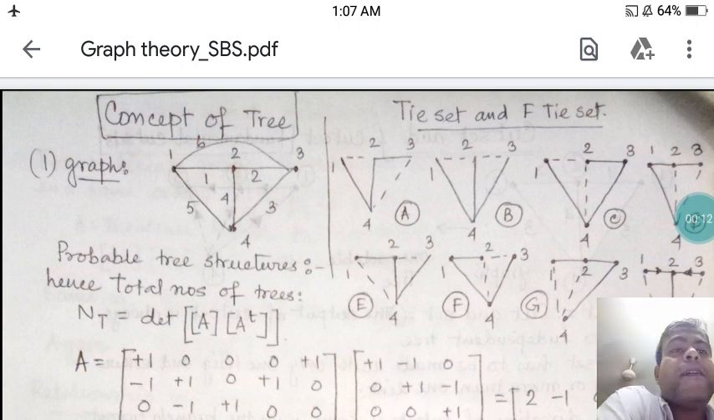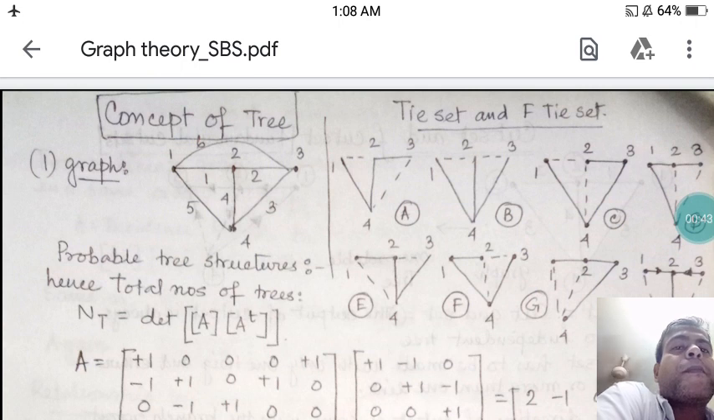Already in my previous lecture I have shown you how a graph can be converted into a tree, and how a tree can be converted into a graph. Obviously, a tree must be one open path. No closed paths are there in a tree, and the branches of the tree are called twigs. The closed paths are made by the lines that are not part of the tree.